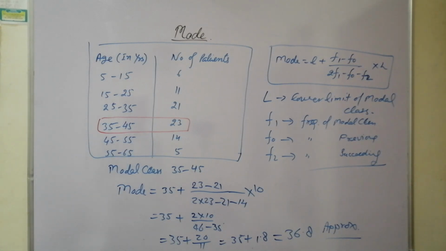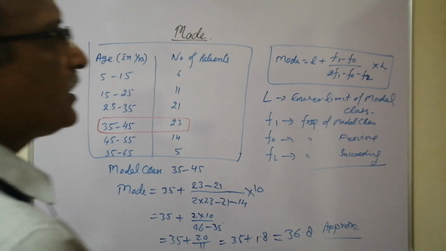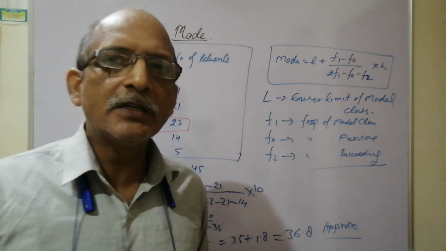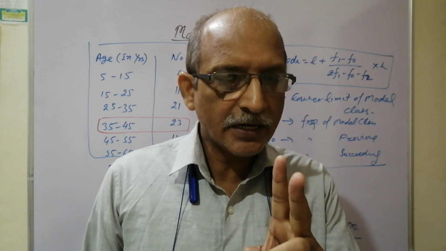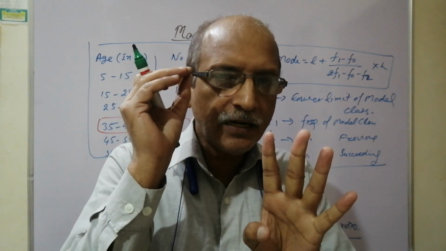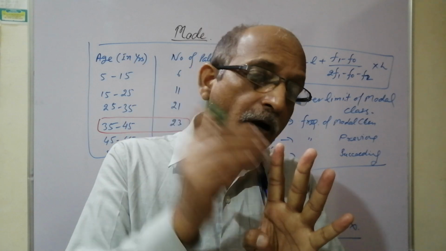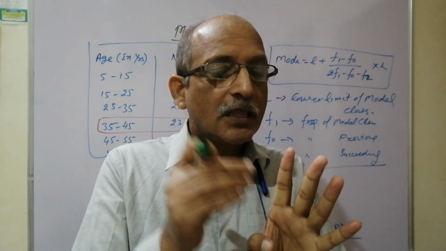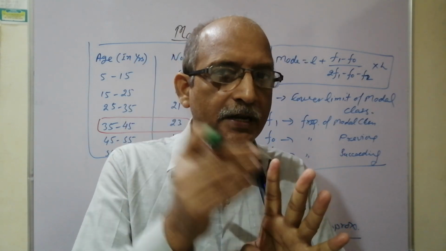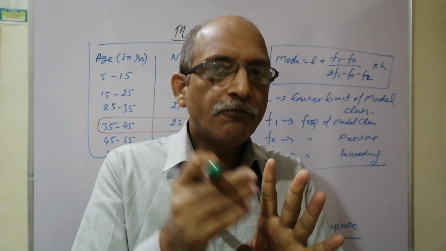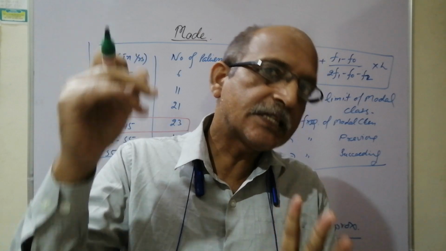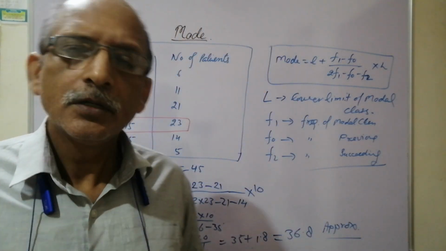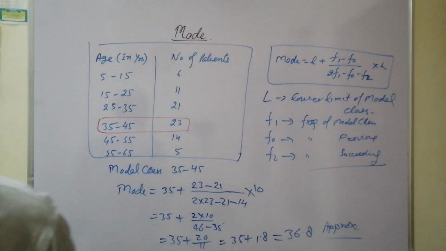I hope it is clear. In mode, if one question is clear, then you can solve every question, because there is no difference between them all. Two things are to be taken care of to understand the modal class. If the modal class is found, then we can get the lower limit, the corresponding frequency, the frequency of the succeeding as well as preceding class, and the height also. So all these things are required. No more than this we need.